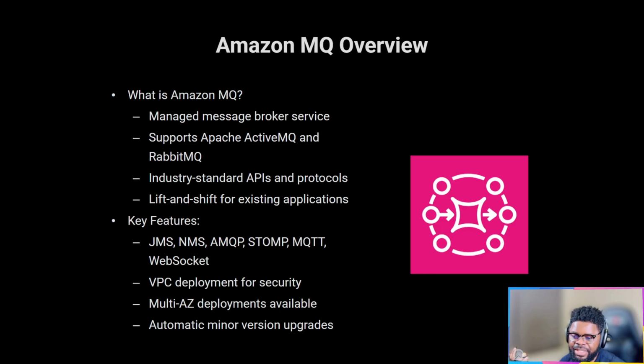On VPC deployment: with SQS, we didn't put it behind a VPC. But Amazon MQ is a cluster that you have to manage. You provision it, put it inside a VPC, set up your security groups, do multi-AZ deployments, and have your security groups control who can access it. AWS does the management for you, but you still have to deploy an Amazon MQ cluster, as opposed to SQS, which is completely serverless with nothing to manage. There will also be minor version upgrades every now and then, and upgrades to a bigger cluster version.